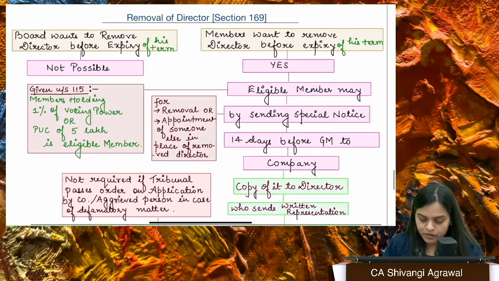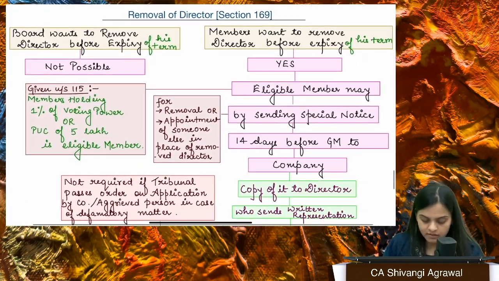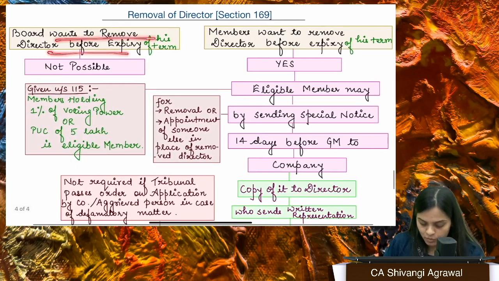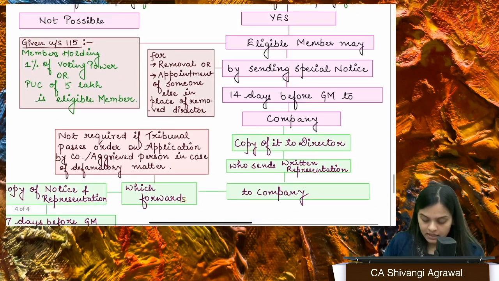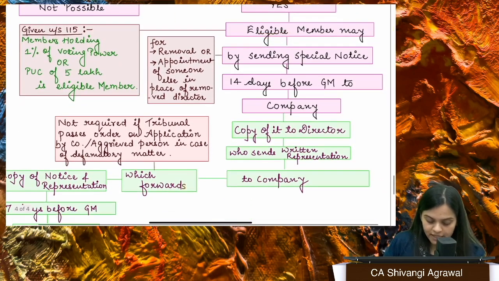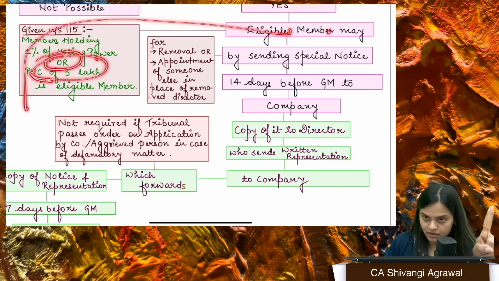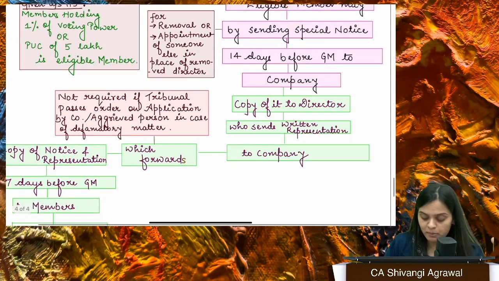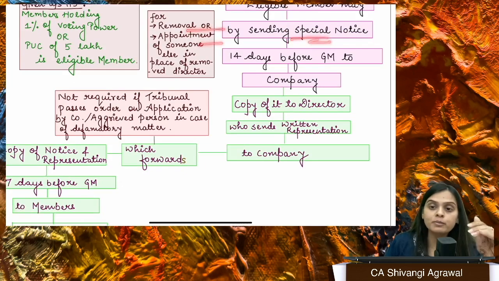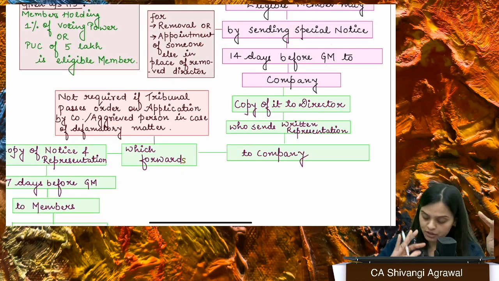If we want to remove the director, can we remove the director? See, if the board wants to remove the director, it is not possible. But if the members want to remove the director, then it is possible. An eligible member, that means if you are a member who is holding at least 1% of voting power or 5 lakh, then you are an eligible member, right? Or collectively you may become an eligible member. So if you're an eligible member, you can send a special notice for removal of the director or for appointment of somebody else in place of that particular director.